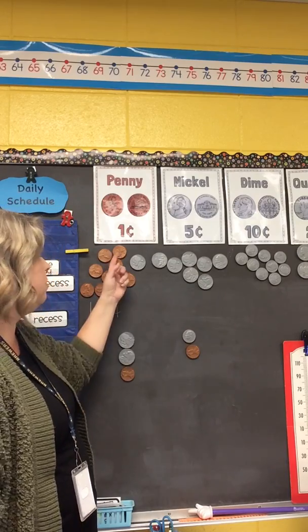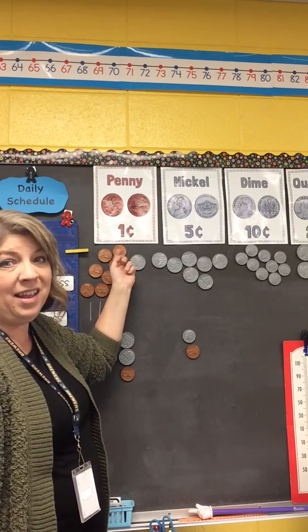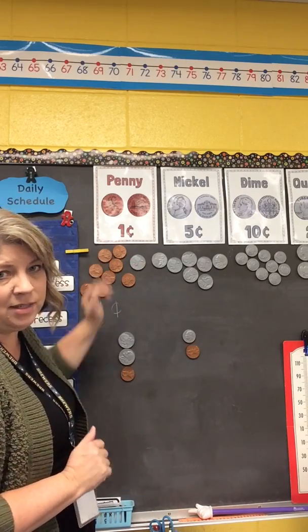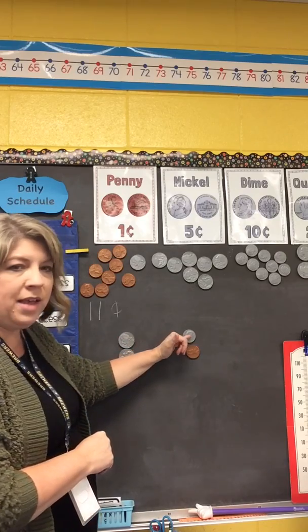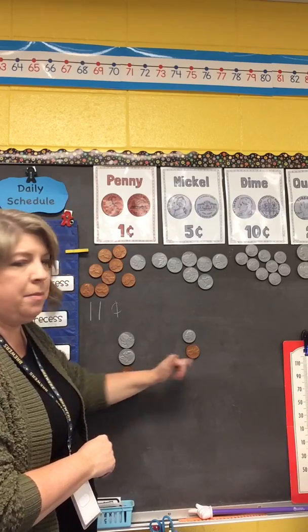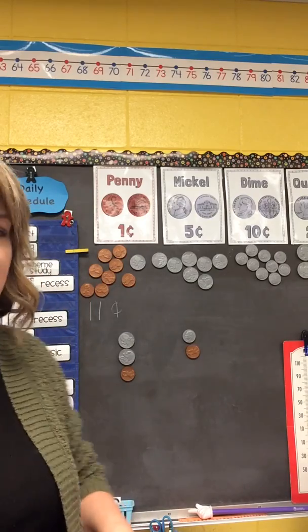Now I also could use how many pennies to make 11 cents? Right, 11 pennies. I could count them all up. I don't even have that many pennies on my board to do that with. So today we're going to take what we wrote yesterday and write the same thing, but we're going to just add a penny. So we have 2 nickels and a penny, and a dime and a penny.